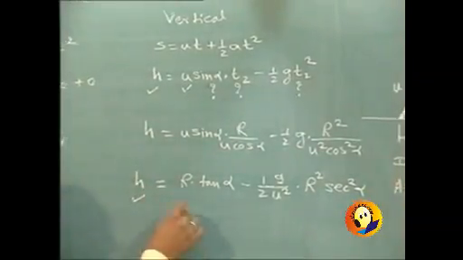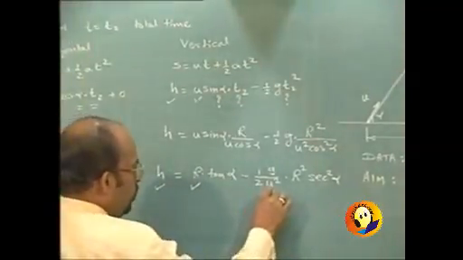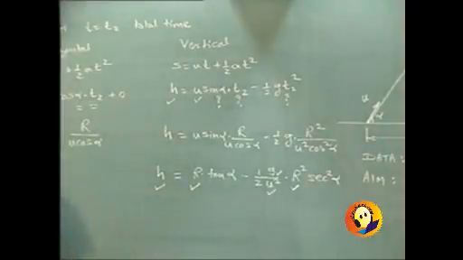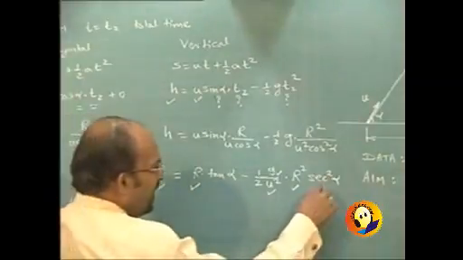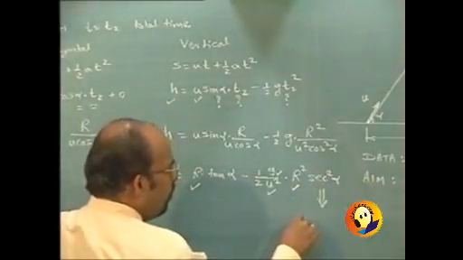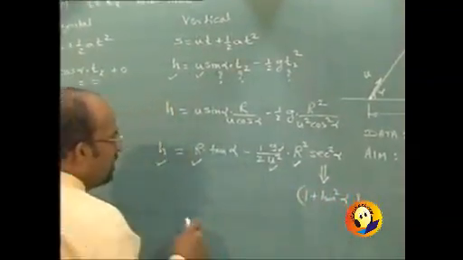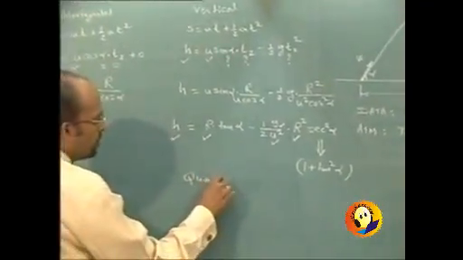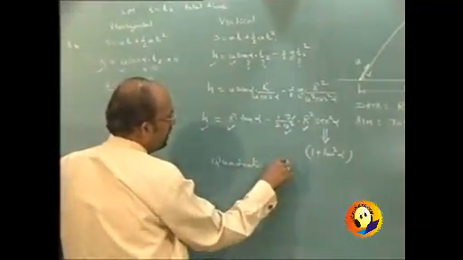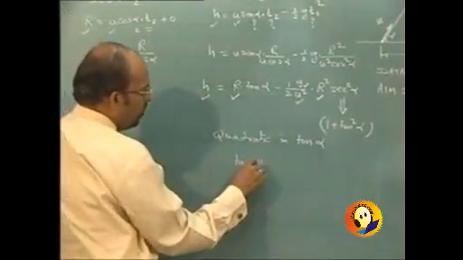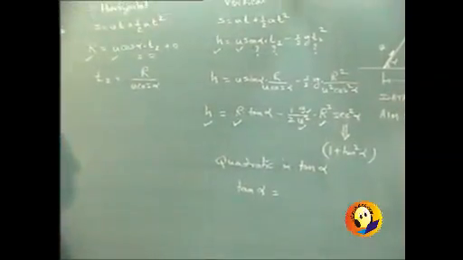Now h is known to us, r is known, u is known, g is known, and this becomes the equation in terms of alpha. Now if this equation is to be solved, obviously we are required to substitute for sec square alpha as 1 plus tan square alpha, and then we get the quadratic in tan alpha, which can be easily solved to find out the value of tan alpha. This has to be solved numerically. There is no point in continuing with the symbols henceforth.